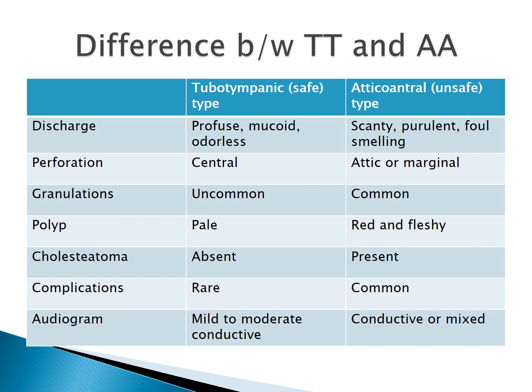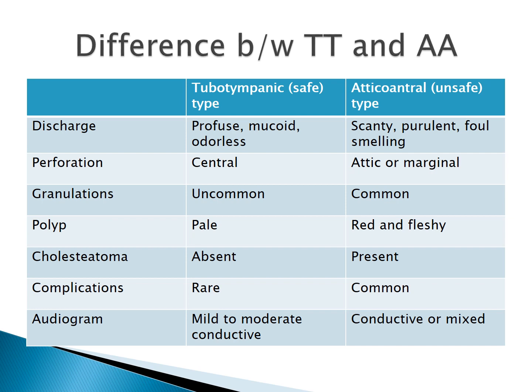So we saw that there are two types of CSOM. This table summarizes the differences between the two types of CSOM. Based on our clinical examination and history taking, we can get an idea of which type of CSOM the patient is having, because the management is different. Now the discharge in case of tubotympanic type of chronic suppurative otitis media is profuse, mucoid, and non-foul smelling. Profuse means on otoscopic examination it can be seen in the canal, or the patient says that the discharge comes out of the ear canal and stains the clothes or the bed of the patient. So that is called profuse discharge.